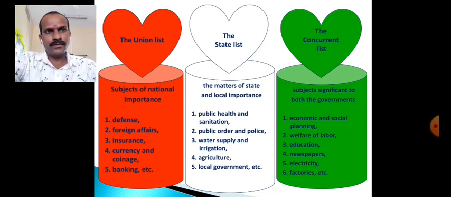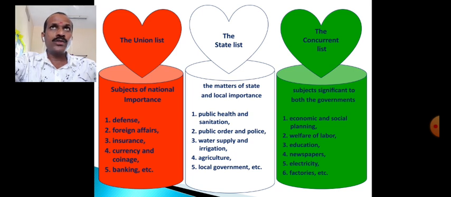For that, the state government can make its own laws and enforce them, and the central government also. Factories, it means the industrial sector. So there are IDCs, industrial development corporations, that work under the state government.